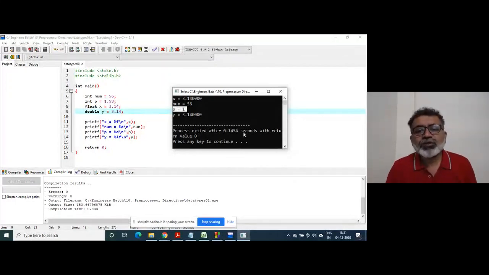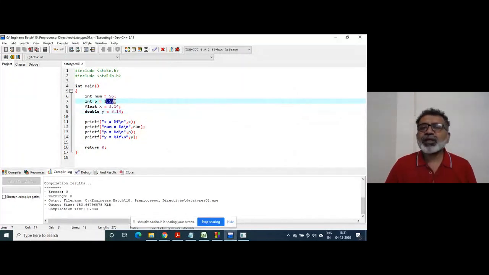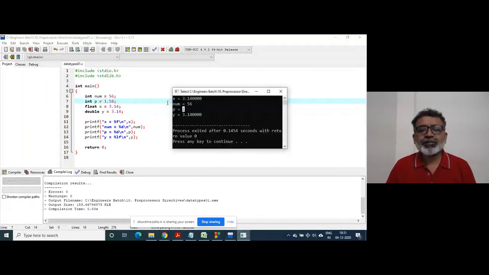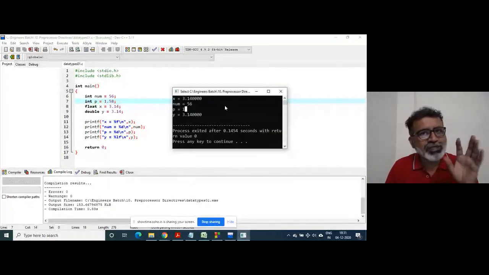So as far as this compiler is concerned, what did it actually do? It truncated the real portion, whatever is after the decimal point, and it stores one inside the integer variable. So you got the output as one.